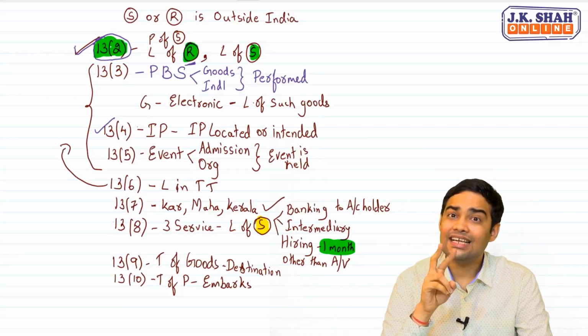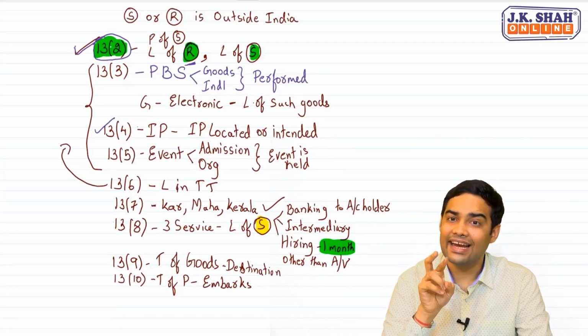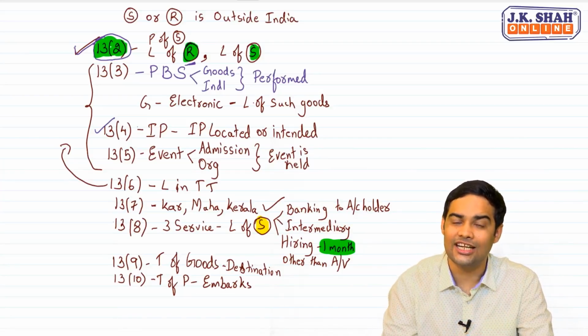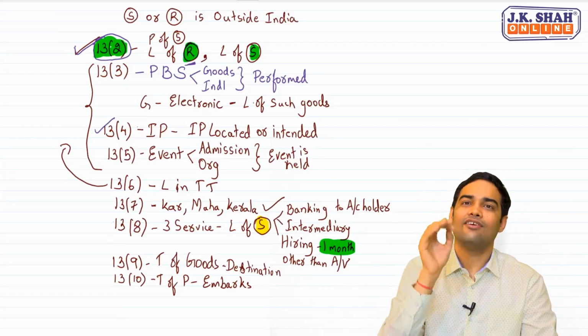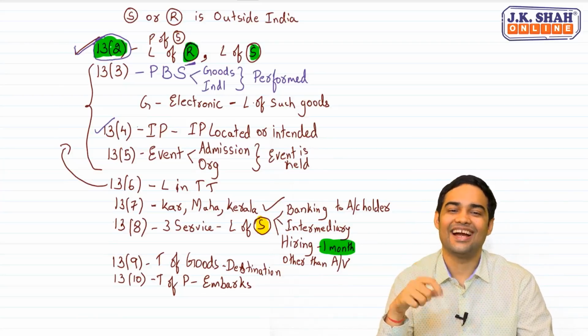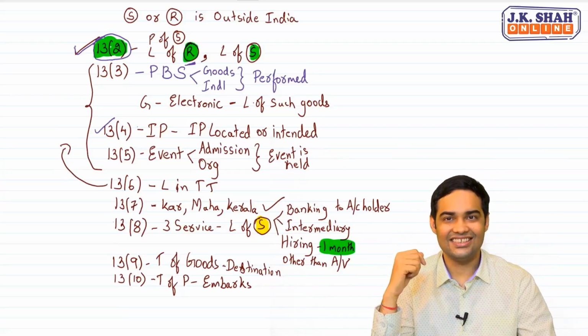In case there is a connecting flight, meaning I go from Bangalore to Delhi, I change a flight there, then I take another flight from Delhi to Jammu and Kashmir. In such case, it's not a continuous journey because there was a stopover. And what is a stopover? Wherever I change my flight. In such cases, it would be regarded as a continuous journey. Clear with this? Yes.